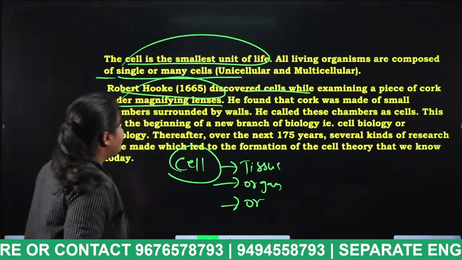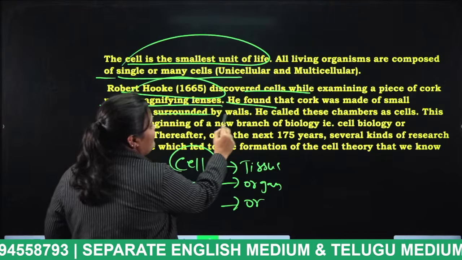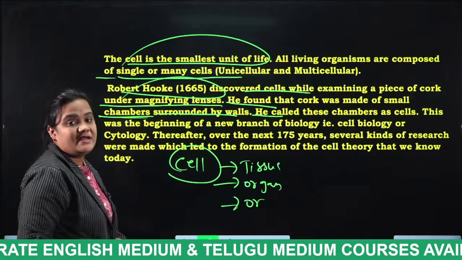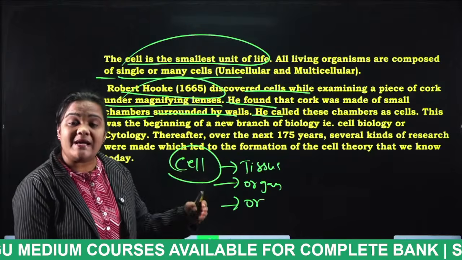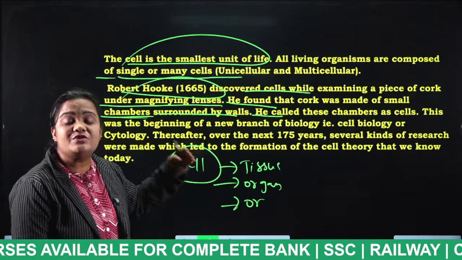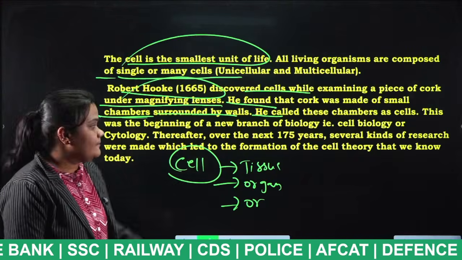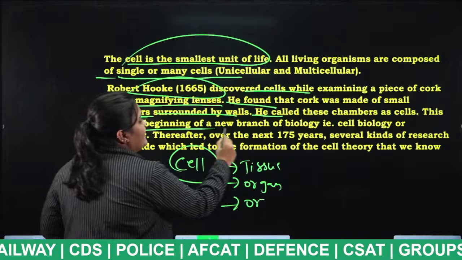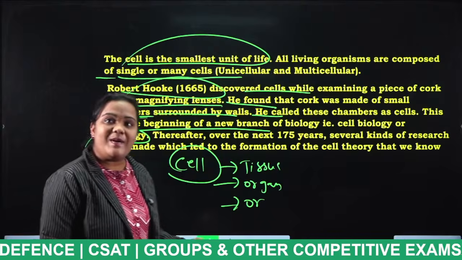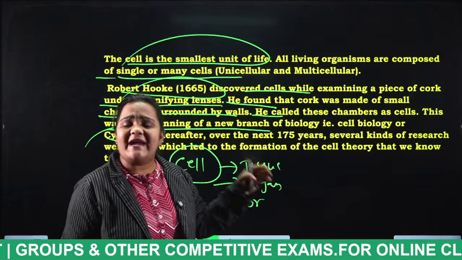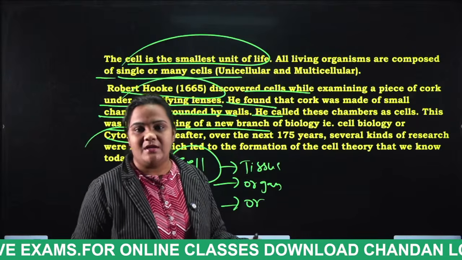Next, he found that cork was made up of small chambers surrounded by walls. He called those chambers cells. So what did he observe under the magnifying lens, students? He observed that cork has some small chambers surrounded by walls, and that is named what, students? Cell. This was the beginning of a new branch of biology, that is cell biology or cytology. Yes, paramecium, yeast. So what is the study of cells, students? The study of cells is considered cytology or cell biology.